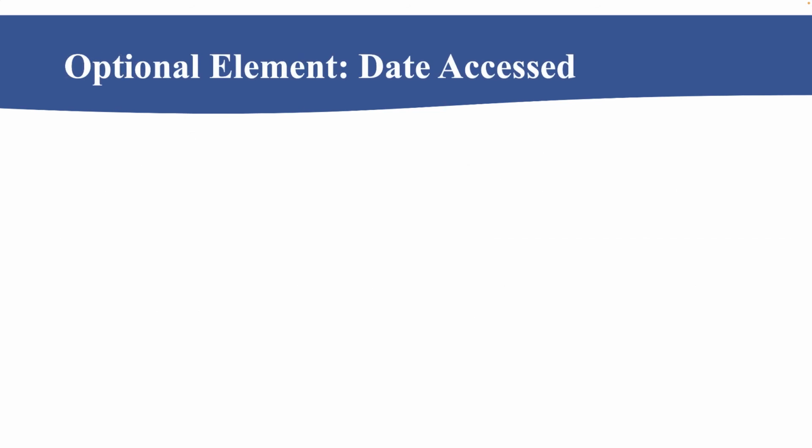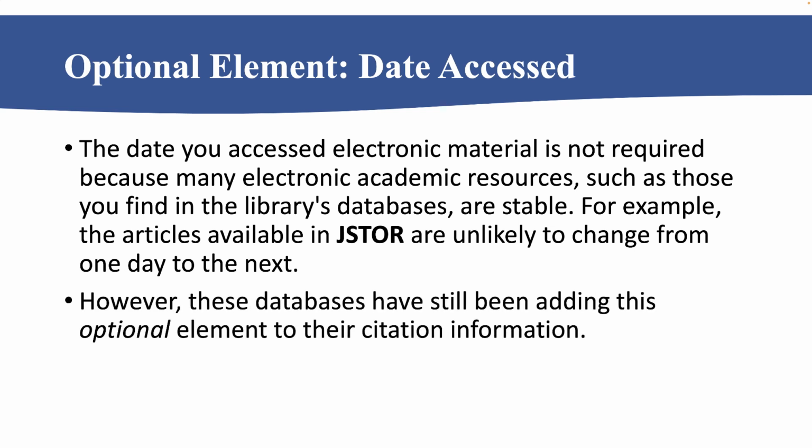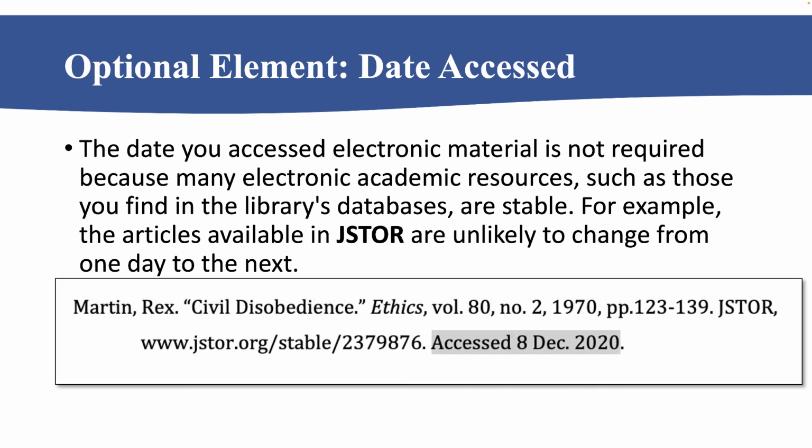Lastly, let's talk about an optional element, date accessed. The date you access electronic material is not required because many electronic academic resources, such as those you find in the library's databases, are stable. For example, articles available in JSTOR are unlikely to change from one day to the next in its location. However, these databases, in particular JSTOR, have still been adding this optional element to their citation information. And so here we have an example, an entry by Rex Martin, and we have an accessed date added to it. This is provided by JSTOR when you click on its Cite button, but we don't need it.